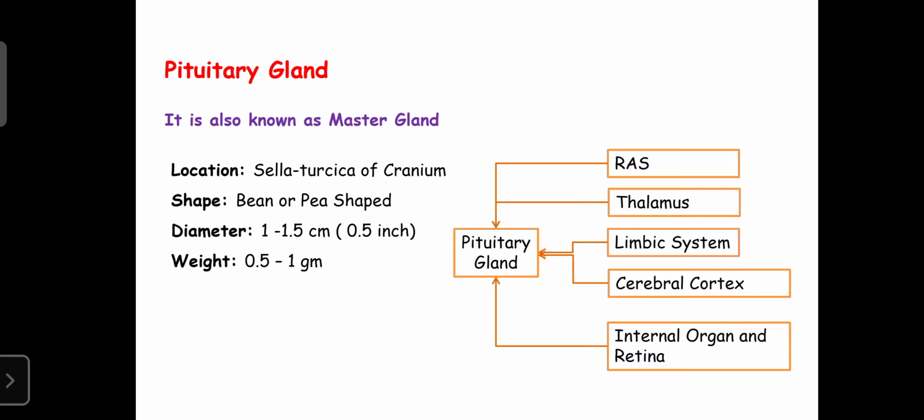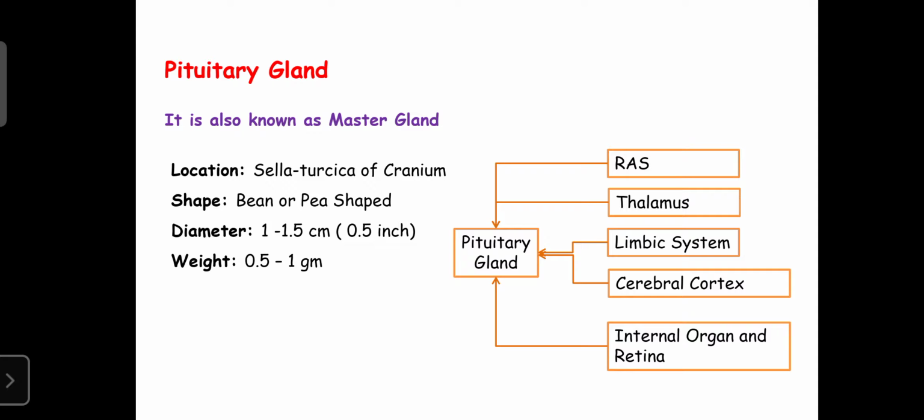So how can the pituitary gland receive inputs from the various parts of the CNS and be involved in the regulation of the functions of the human body? Because it gets information from the RAS, thalamus, limbic system, cerebral cortex, internal organs as well as the retina. So these are all helpful to regulate body functions, where we require some supply of nutrition, changes of environment of the organ, or need to fulfill the need of the organ to work according to a change in the physiology. That is fulfilled by the pituitary gland.